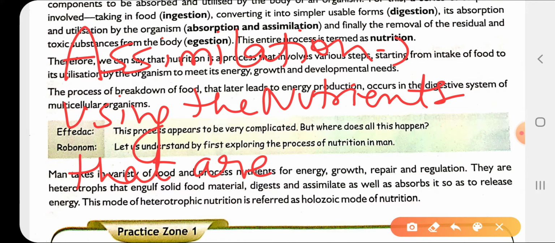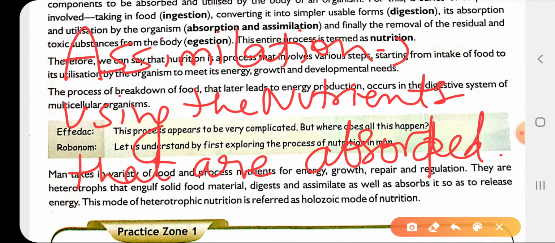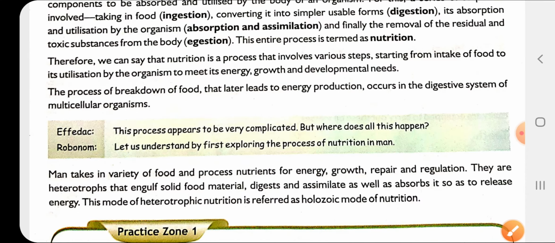So this is using the absorbed nutrients for the body's growth, that is known as assimilation. Clear?